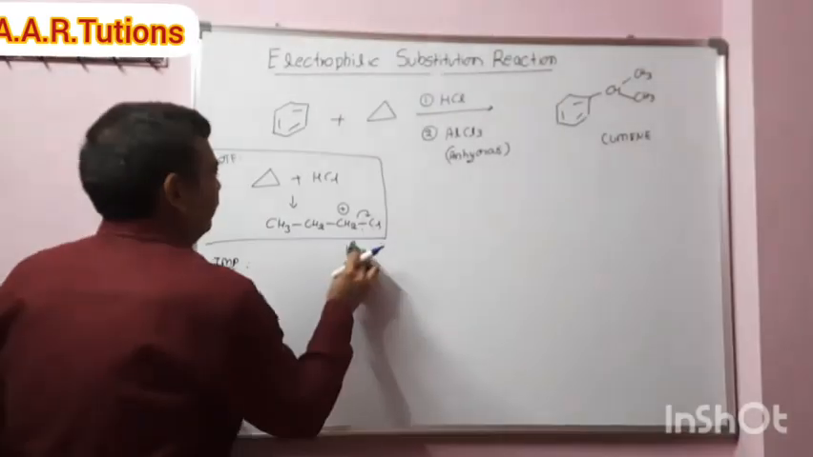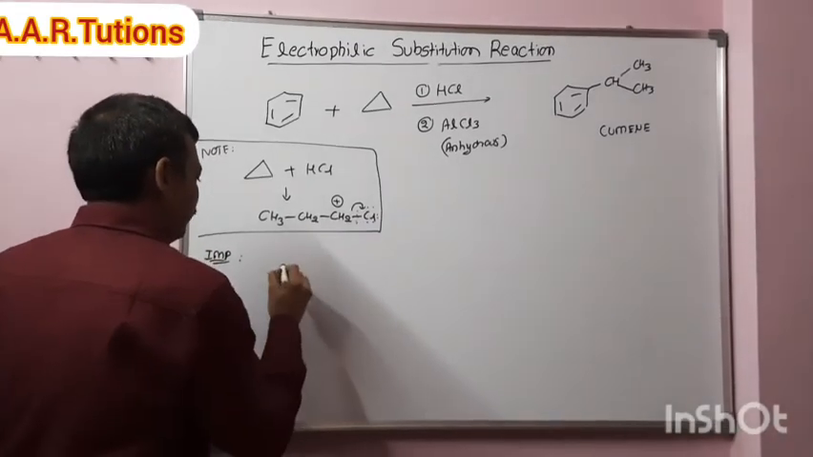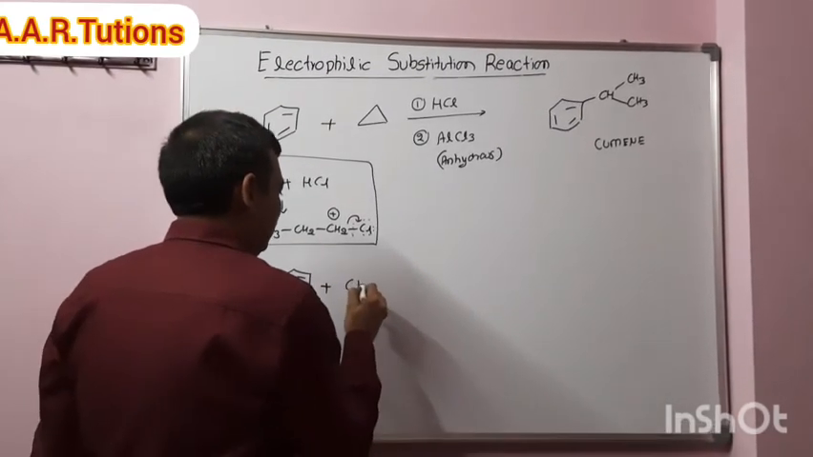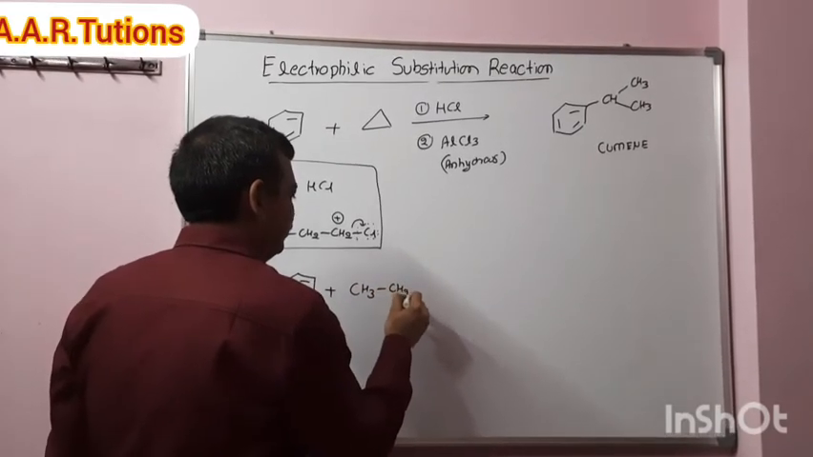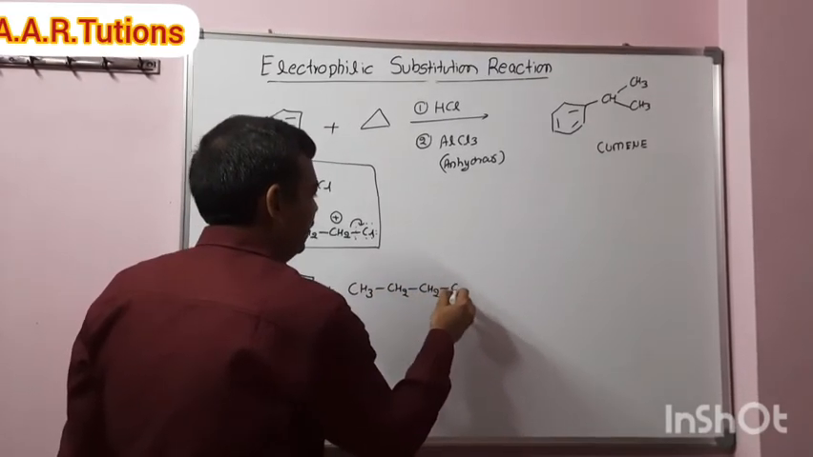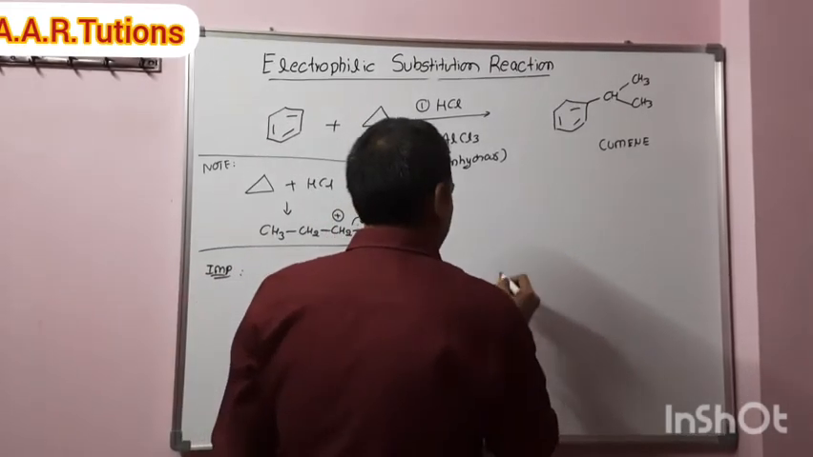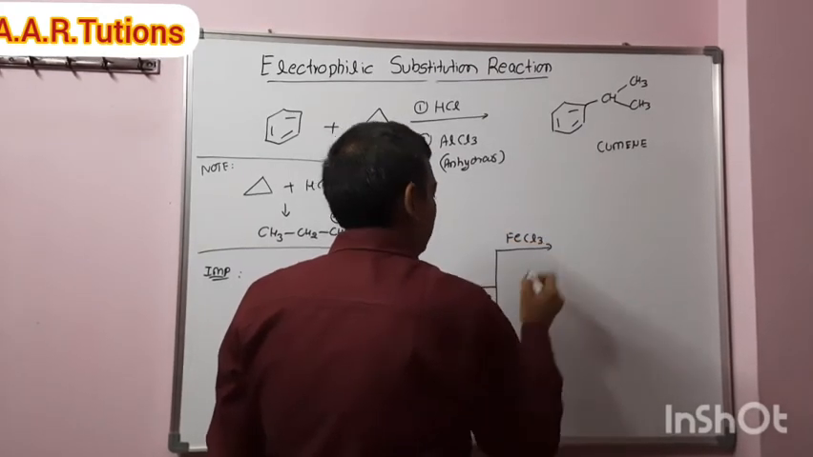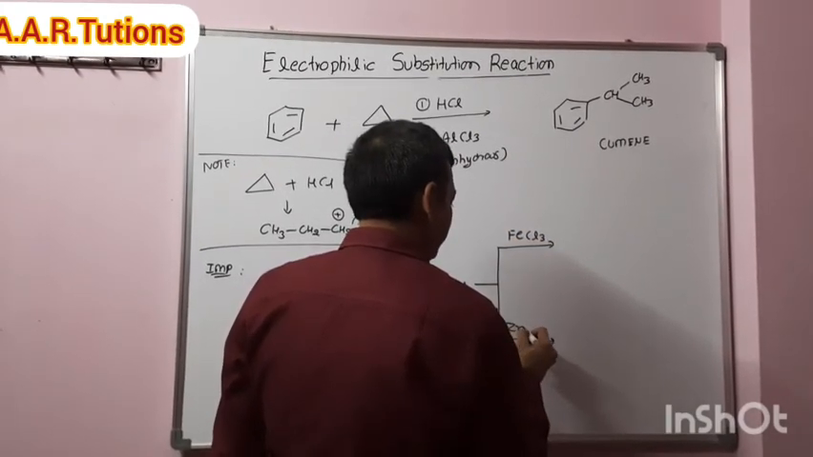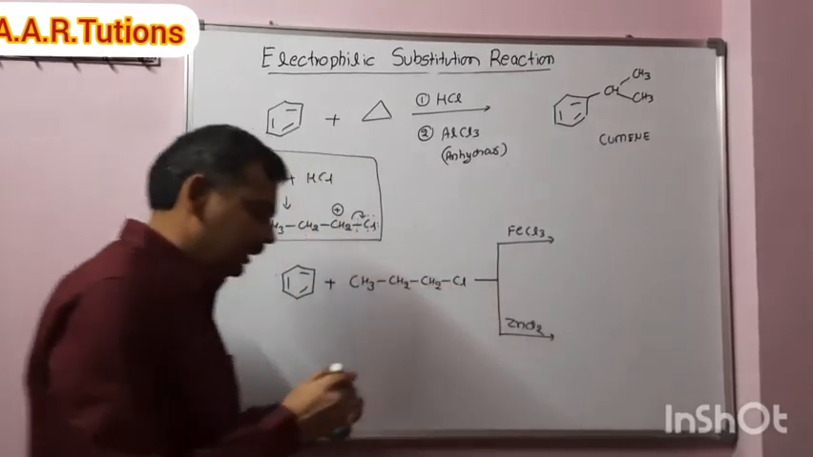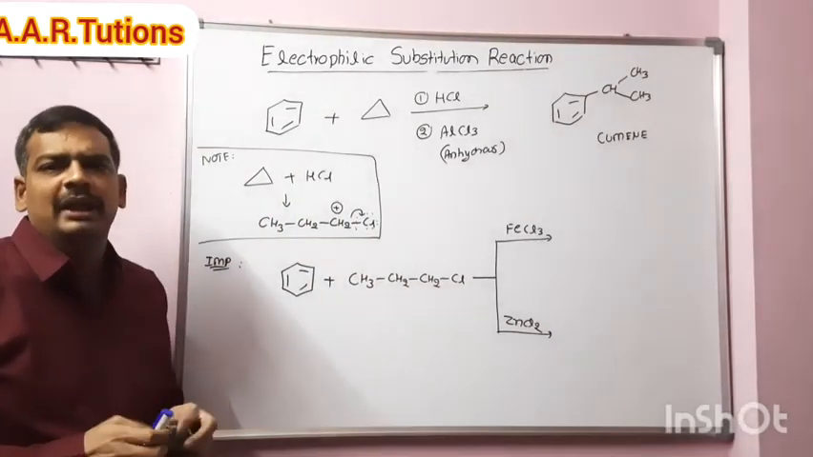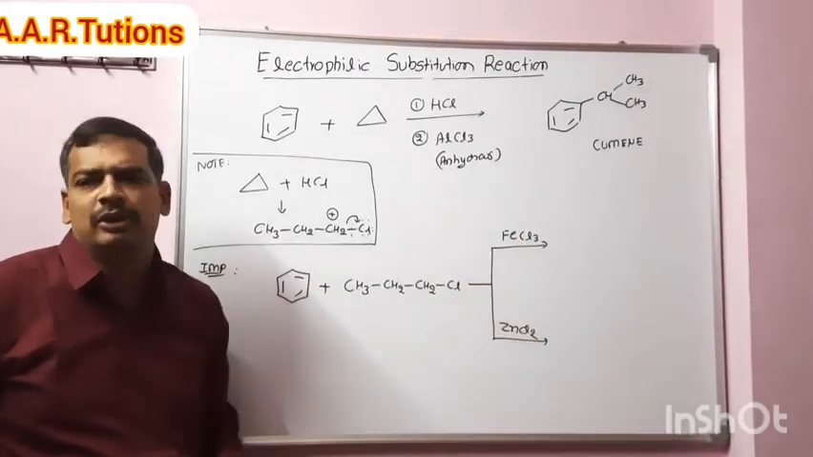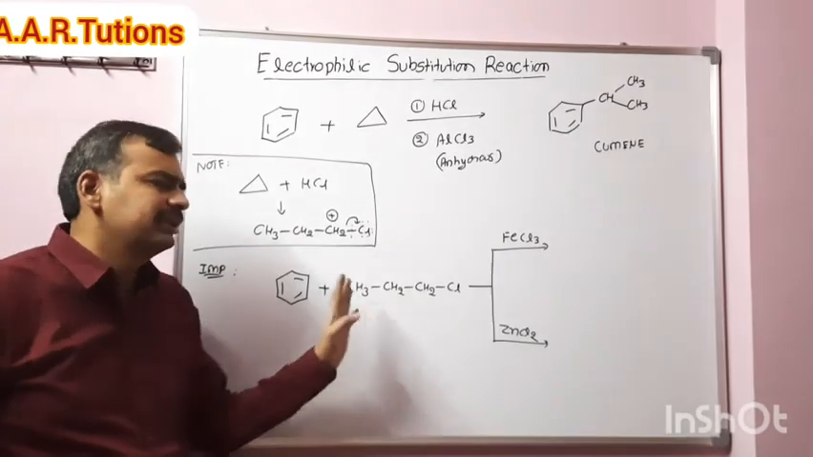Write the product formed. I will take the same example, CH2CH2CH2Cl, in presence of FeCl3 and ZnCl2. Write the product formed when propyl chloride reacts with benzene in presence of either FeCl3 or ZnCl2. I have written the same example.